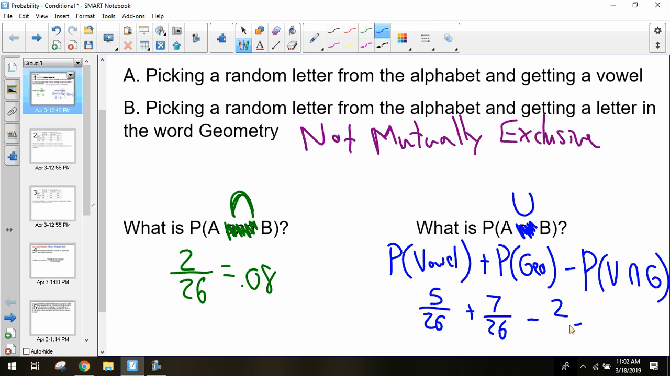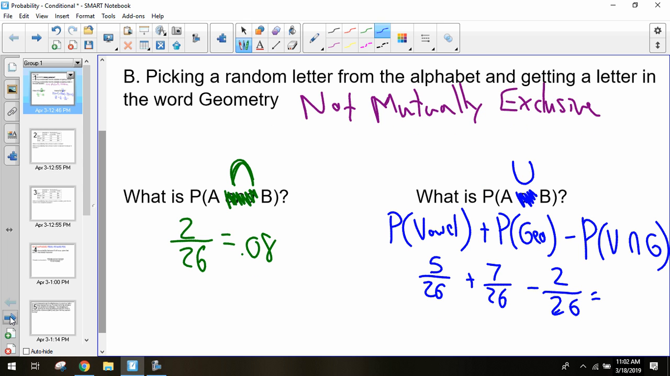Because that is E and O, where there's only 2 letters that meet both requirements. And because E is counted in the vowels and geometry, and O is counted in the vowels and geometry, we have to make sure to subtract that so we don't count it twice. So 5 plus 7 minus 2 is 10 out of 26. We can then divide that to get 0.38.